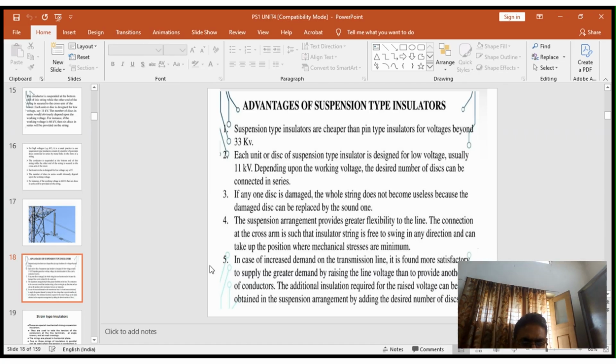In case of increased demand on a transmission line, it is found more satisfactory to supply the greater demand by raising the line voltage than by providing another set of conductors. The additional insulation required for the raised voltage can easily be obtained in the suspension arrangement by adding more discs in series.